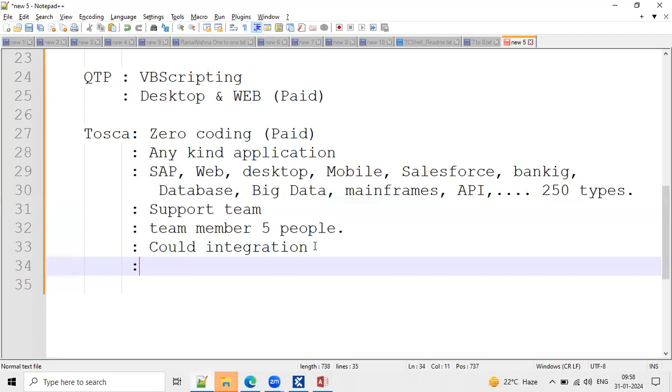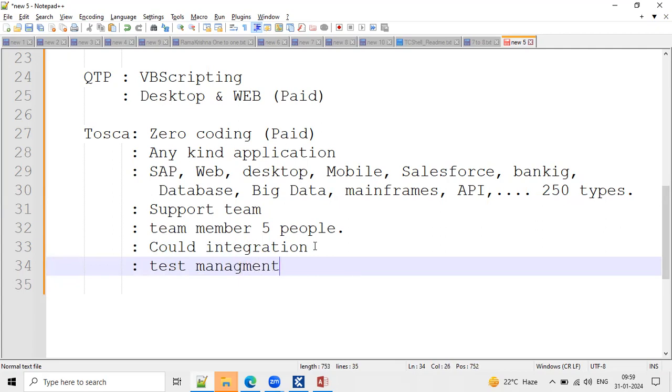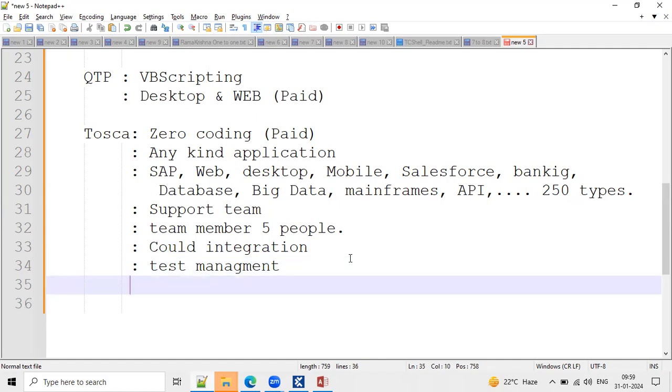We can integrate test management tools also. For example, if you are working in Jira and want to integrate Jira with Tosca, that is possible. If you want to integrate Solution Manager with Tosca, yes, that is possible. A lot of integration features are added here.